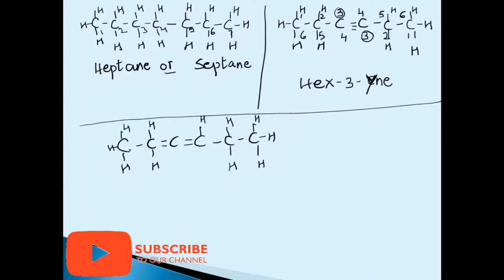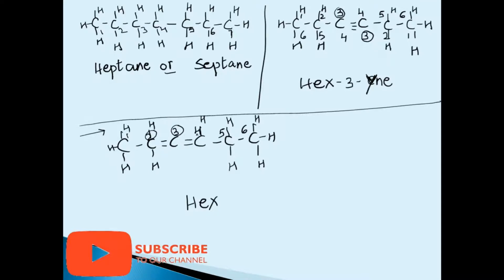Now first we select the longest carbon chain. 1, 2, 3, 4, 5, 6. I count from here 1, 2, 3, 4, 5, 6. If it is 6, we use the root word hex. Now if we start numbering 1, 2, 3, 4, 5, 6, you can clearly see that if we do numbering from this side, the double bond is coming near. The double bond is on the number 2 carbon atom and on number 3 carbon atom.